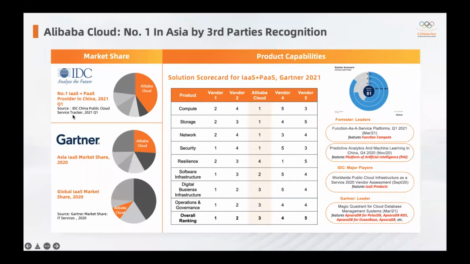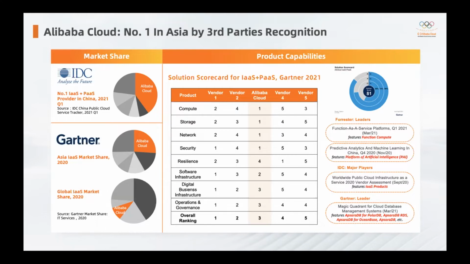So next is about Alibaba Cloud's market share and product capability. In terms of both aspects, we are top in the world. In terms of market share, we are #1 in the China market, globally we are #3, and in Asia we are #1 as well. In terms of product capability, we are the top cloud provider as well.